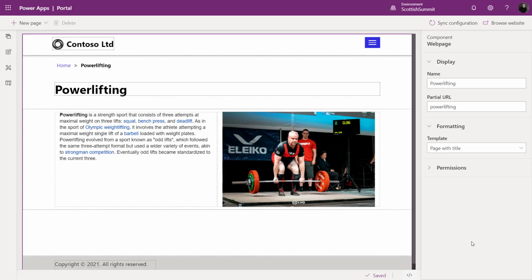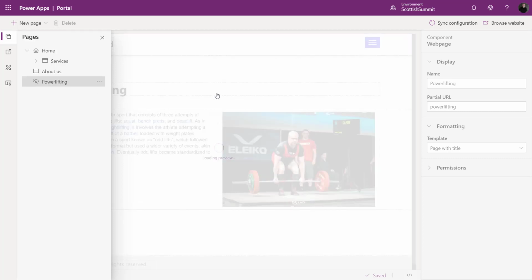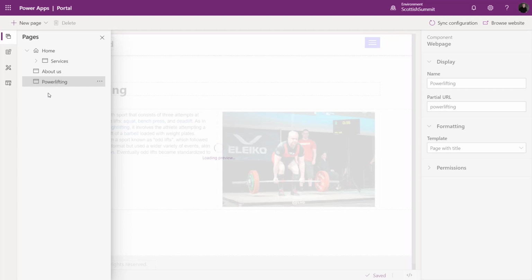So I'm back in my Portal Studio here. If I wanted to remove it from the main menu, a couple things I could do. I could go here, and this gives me a little bit of a sitemap as it builds out pages. I could go in and hide it in the default menu, and by hiding it, it means that the only way I can get to that page is through that URL. It won't be part of the main menu, which might be okay depending on what we want to do. However, we can also create some other security with this as well. So I'm going to flip this back to show in the default menu.